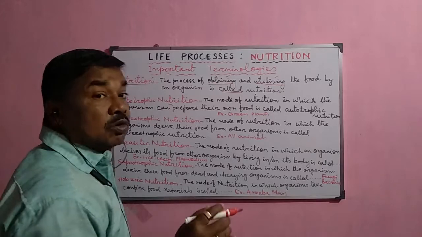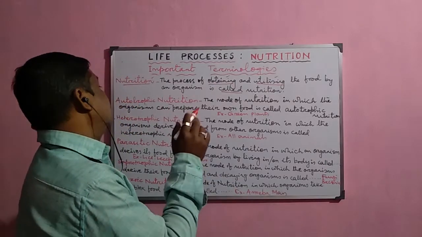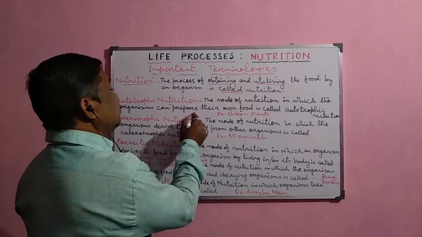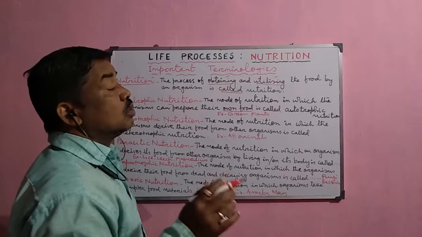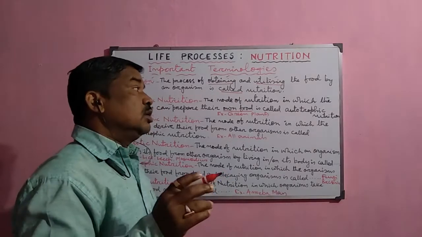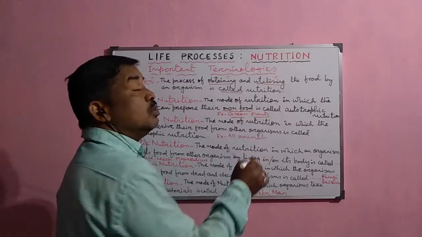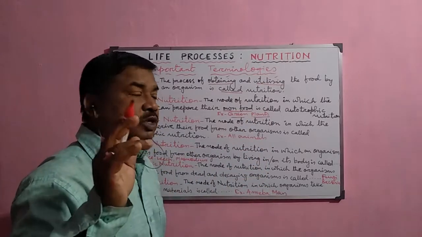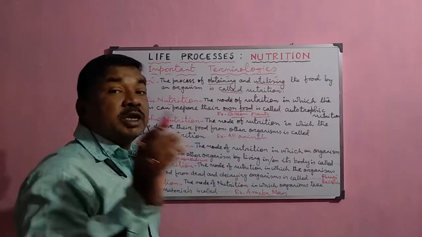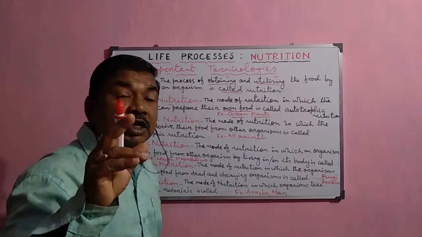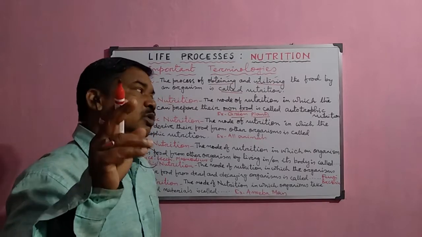Then what is this autotrophic mode of nutrition? The mode of nutrition in which the organisms can prepare their own food is called autotrophic mode of nutrition. Normally, the green plants prepare their own food by the process of photosynthesis. So whenever you are writing the definition, your definition must be in one sentence and must give the complete sense of that particular terminology.